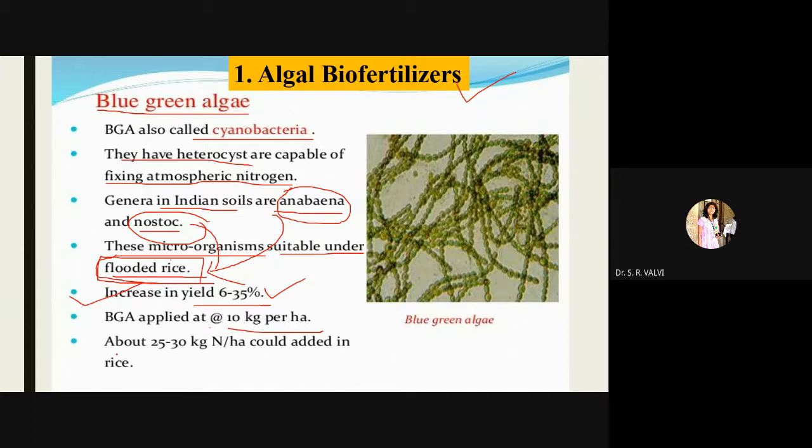Then about 25 to 30 kg of nitrogen per hectare could be added in the rice. See how much nitrogen is being added with the help of this BGA.